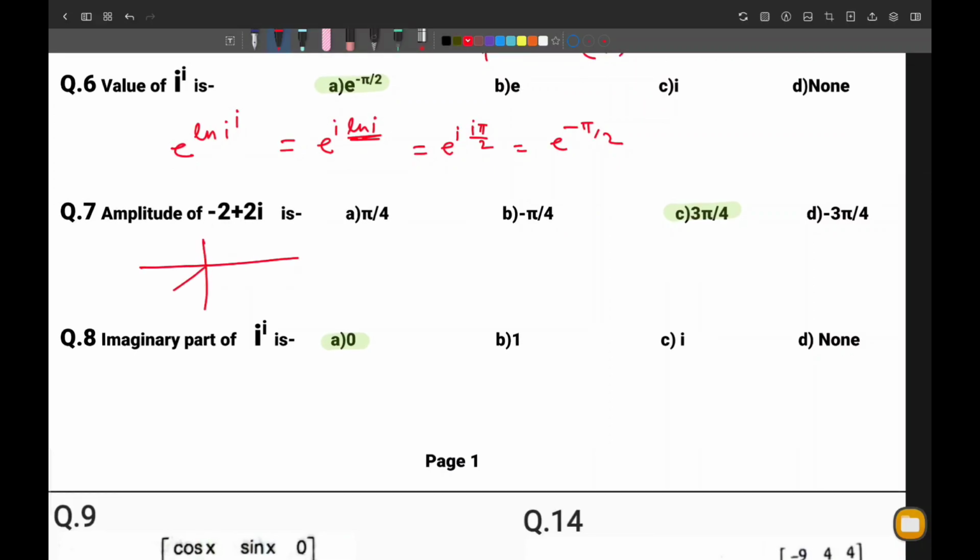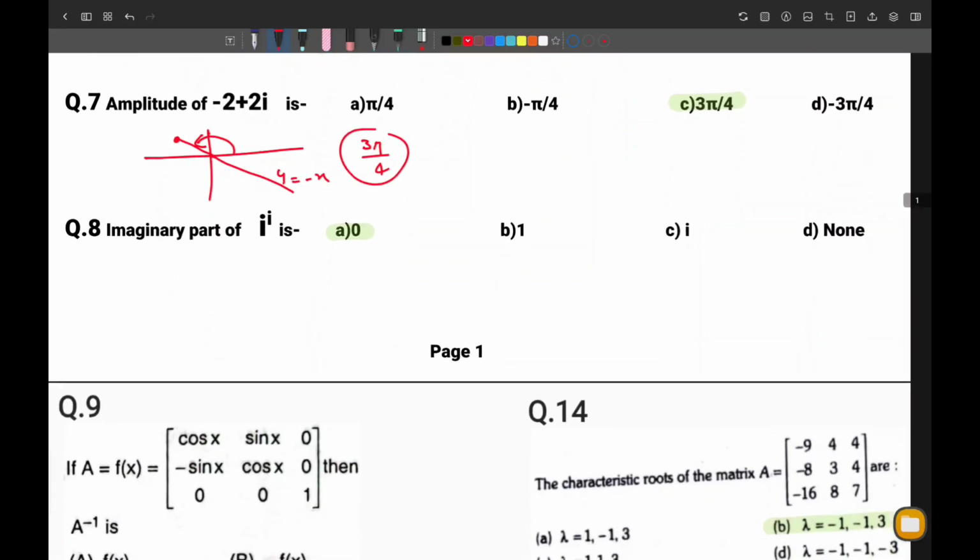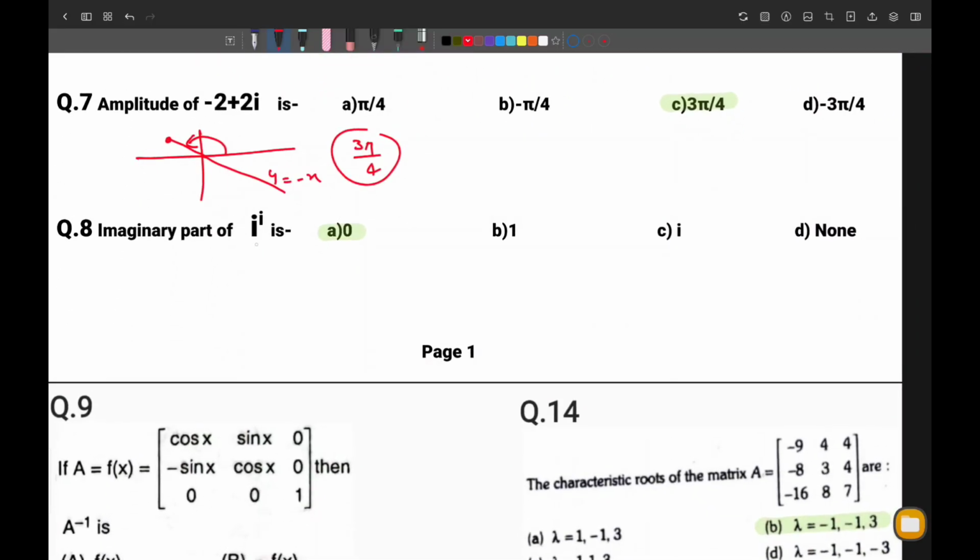Amplitude of minus 2 plus 2i, this number will be in the third quadrant, -2, -2. No, it would not be in the third quadrant. It would be in the second quadrant. -2 plus 2i. So it would be on the line y equal to -x. So angle with positive x-axis is pi by 2 plus pi by 4, and that means 3 pi by 4. Option C will be correct.